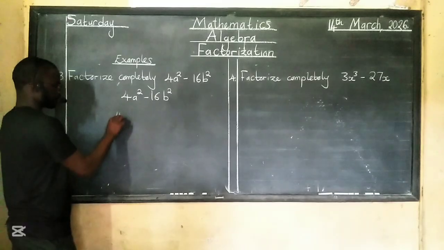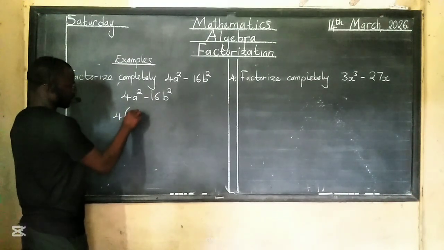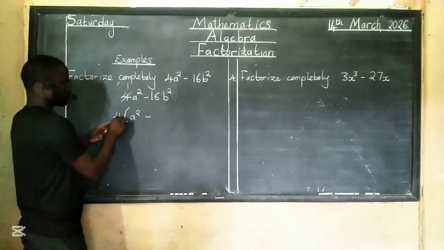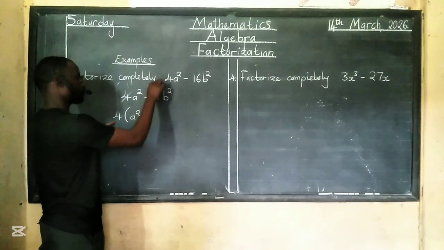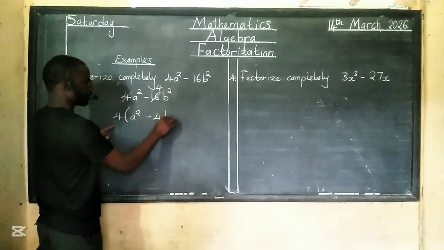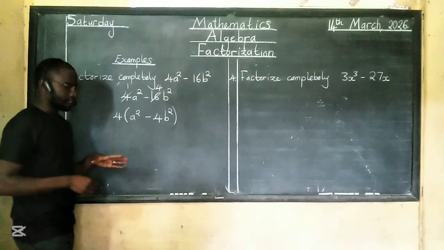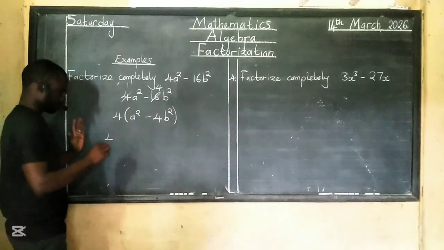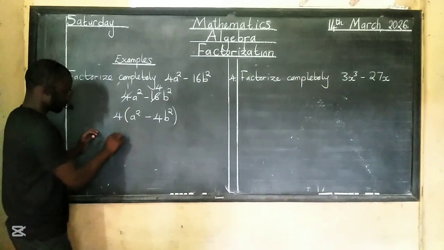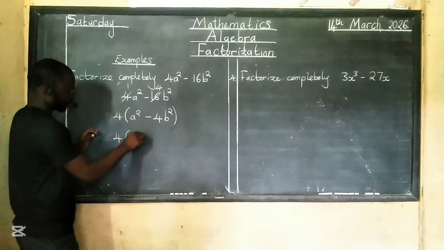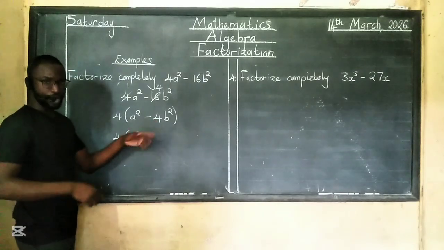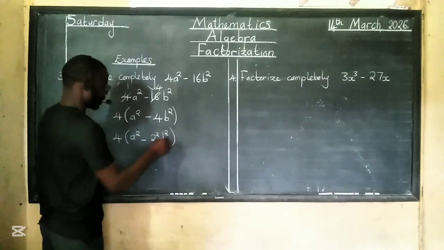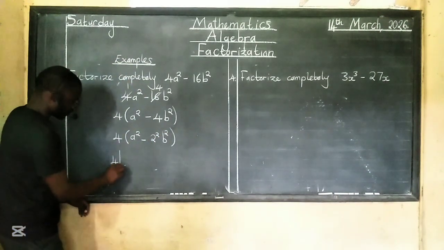So this will be 4 out here, we close it off. This will be a squared, because 4 into 4, this will be 1. 1 times this, a squared, minus 4 into 16 is 4. So this is 4, and then we drop the b squared like that. Then, difference of two squares concept, we get 4. Maybe before I do that, oh yes, we can do this 4. This is a squared minus 4. 4 is not a square, but we can make it a square by writing it as 2 to the power 2. It'll be like that. Then I get my 4 here.